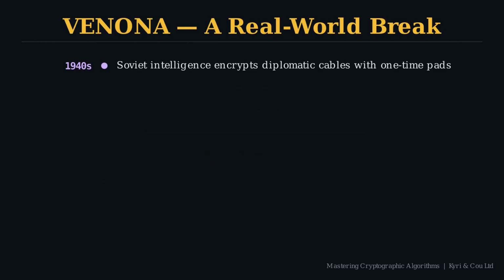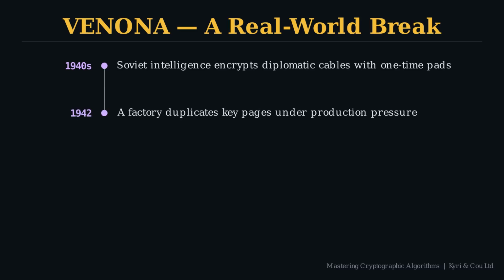During the Second World War, Soviet intelligence, the NKVD and GRU, used one-time pads for their most sensitive diplomatic and espionage cables. Properly used, one-time pads are mathematically unbreakable. We proved that in the previous lesson. The failure here didn't come from cryptography, it came from logistics.